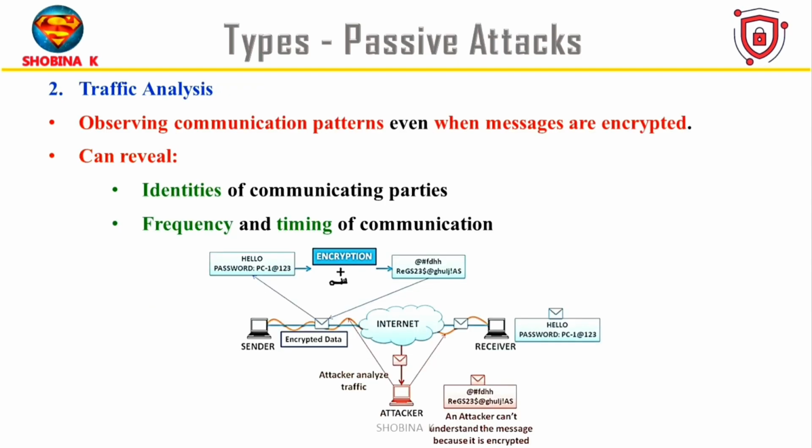Traffic analysis. This is another type of passive attack, and it is pretty smart. Even if your messages are encrypted and the attacker can't read the actual content, they can still observe the communication patterns. Even if your message is locked with encryption, a hacker can still see that you are sending 50 emails every day at 9 a.m. to the same person. They can't read the message, but they know who you are talking to, when and how often. So this can reveal sensitive information like business relationships, personal connections, or operational schedules without breaking the encryption.